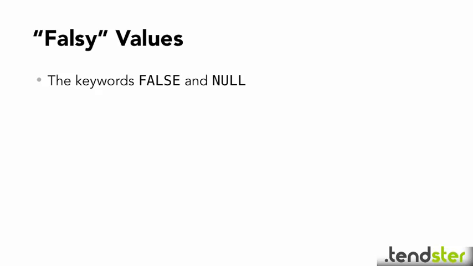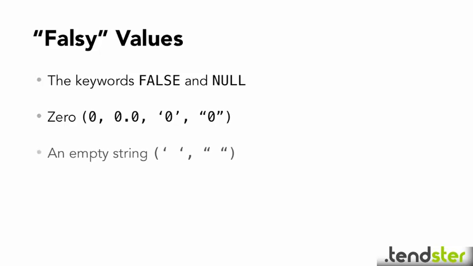Let's start with what PHP regards as false. The keywords false and null. These are keywords, so they should never be wrapped in quotes. If you use quotes, they're regarded as ordinary strings. Both false and null are case insensitive. 0, either as a number or as a string. In other words, the number 0 between quotes, but not spelled out as a word. An empty string. That's a pair of quotes with nothing between them, not even a space. If you include a space between the quotes, it's no longer regarded as empty.